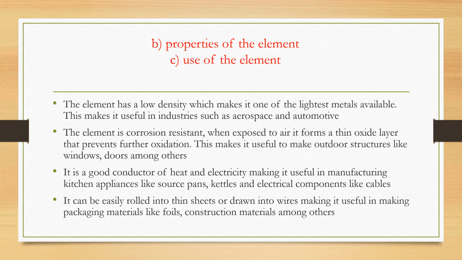So being a conductor of heat, that's why it is used to make some appliances at home, kitchen appliances. You find some saucepans. Because it is a conductor of electricity, it is also used in making some electrical components, also some conductors, wires, they are made of aluminium. So lastly, it can easily be rolled into thin sheets or drawn into wires, making it useful in making packaging materials like foils, construction materials, among others.